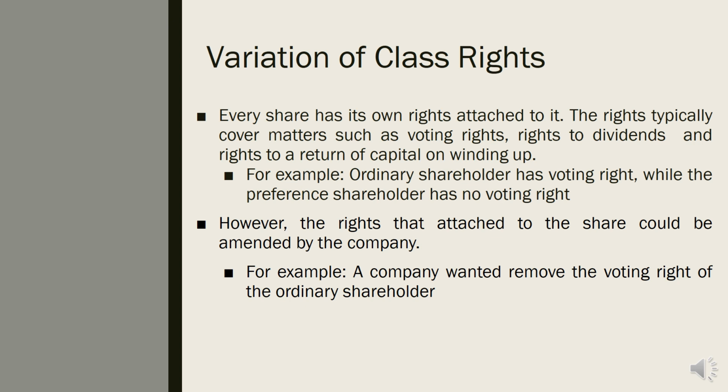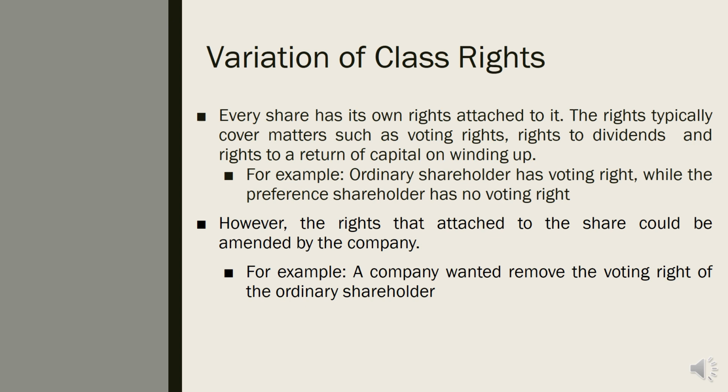For example, ordinary shareholders: you mentioned in your constitution that the ordinary shareholders will get dividend regardless. So now it becomes the ordinary shareholders' right to dividend. Now the company wants to take away this right of dividend from all the ordinary shareholders. This is called variation.